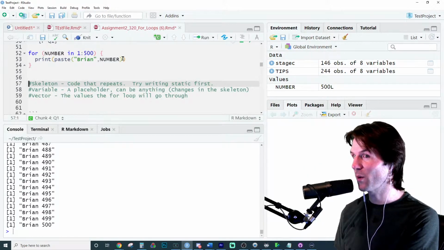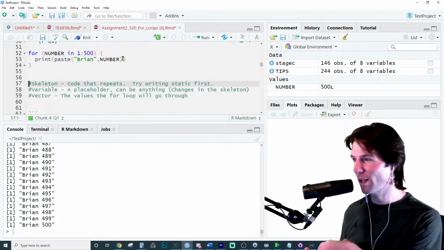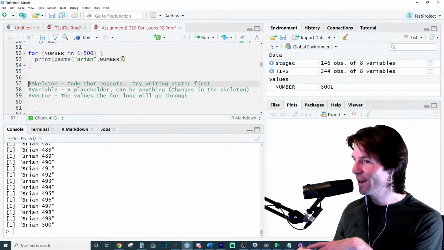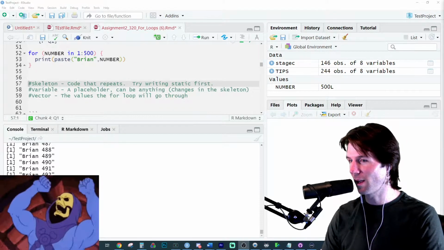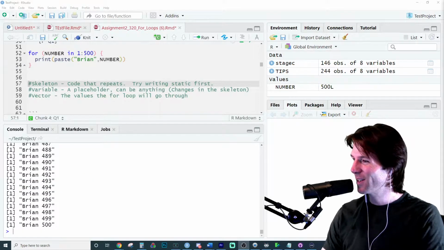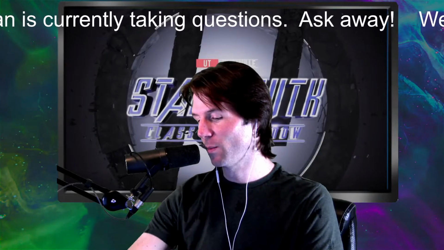For loops are super powerful, and they're a really good skill set to practice. They seem scary at first. Like, okay, wait, how does this loop work? But we practice it, and we're bringing back Skeletor again this semester as we talk about for loops. Awesome work. A little more chill music right here.